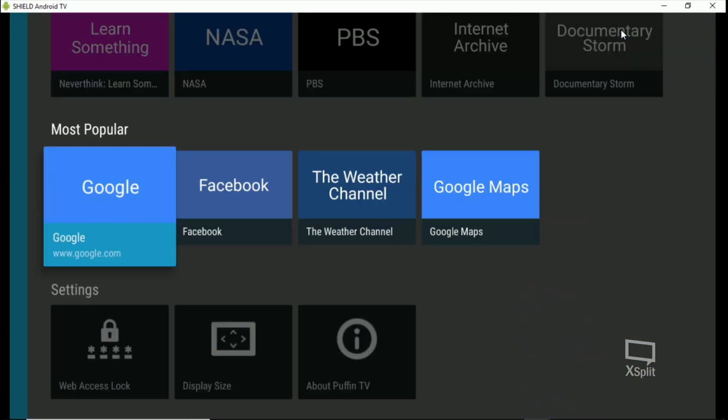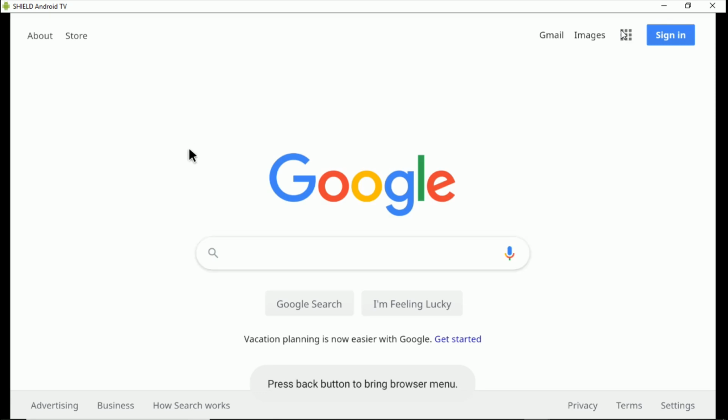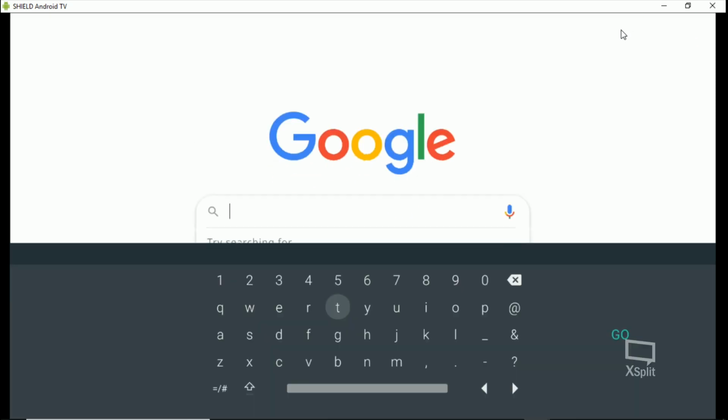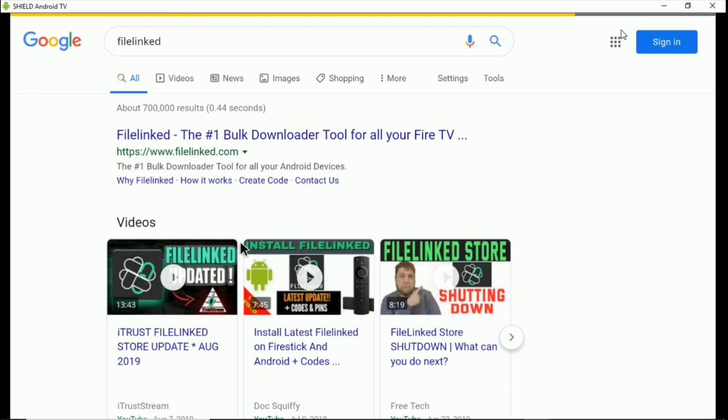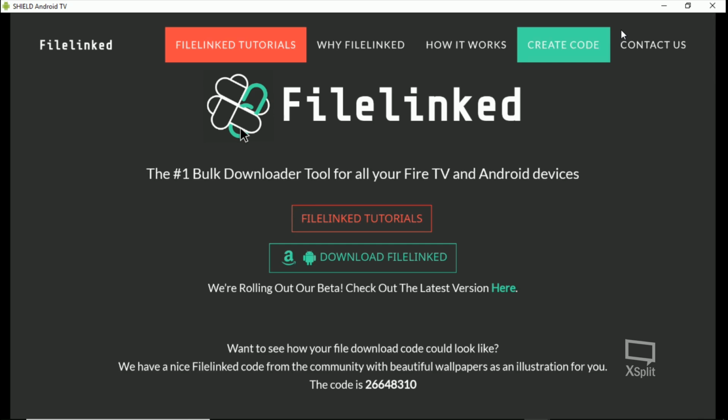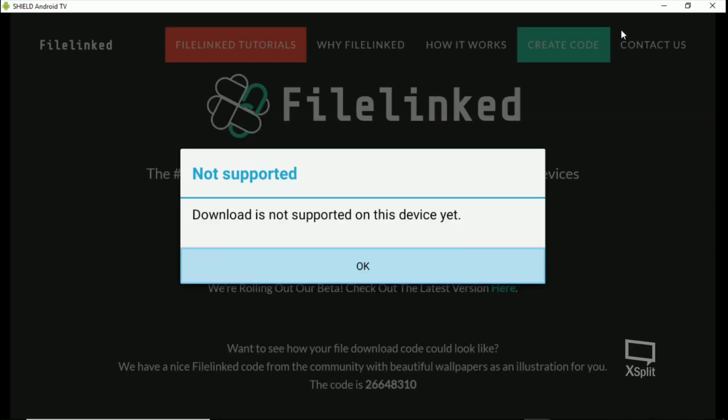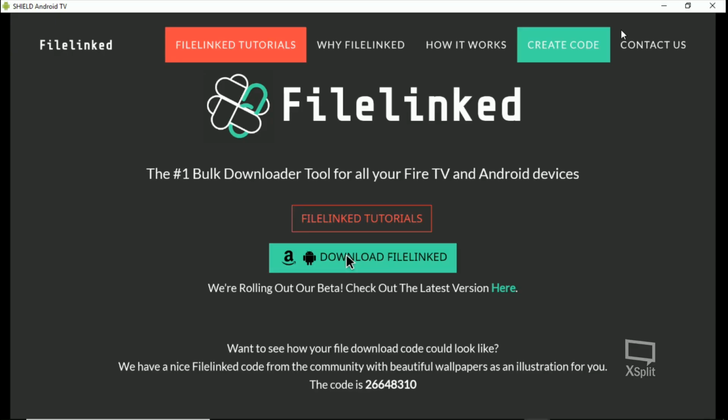We can try to go to Google. We'll type file linked, and we'll hit go. Pick this first one, and we'll go download file linked, and "device download is not supported." So whatever the update did, it messed up something.